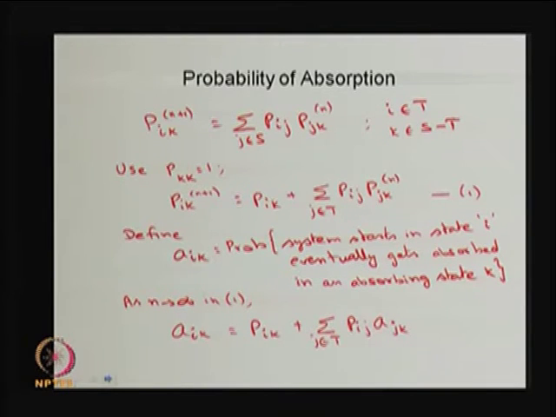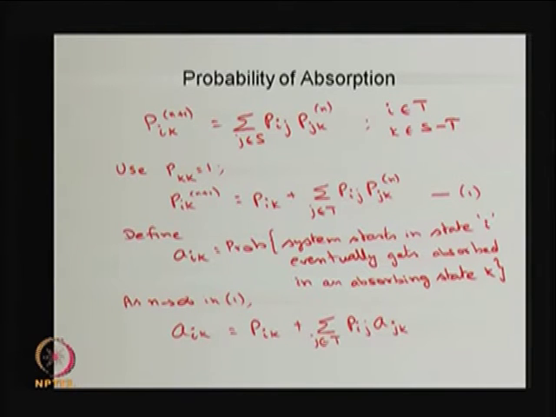That is, for the n plus 1th step, the system going from state i to k, that probability is the same as over all the possibilities: the system makes one step from i to j and then j to k in n steps, for all j belonging to S, where S is the state space.